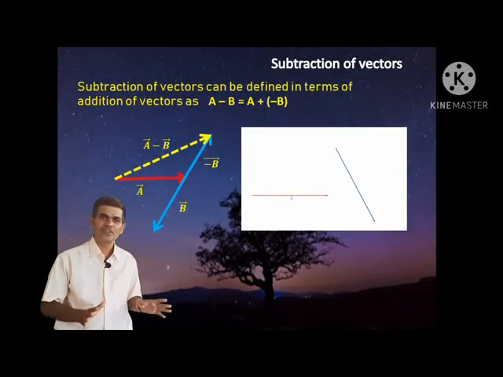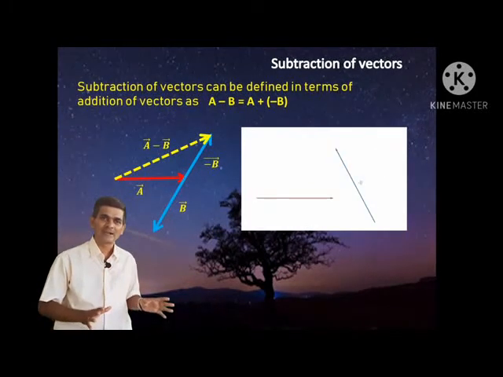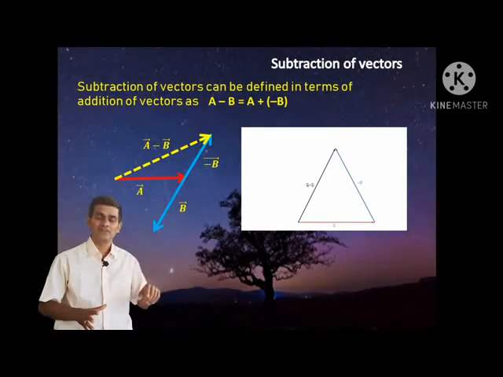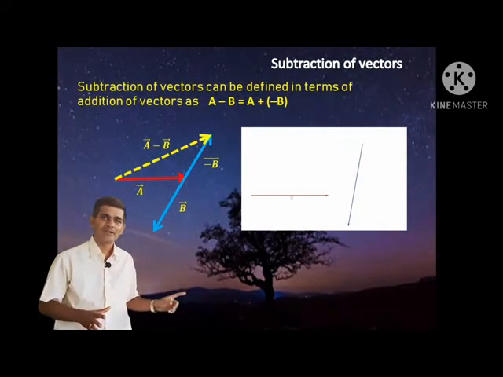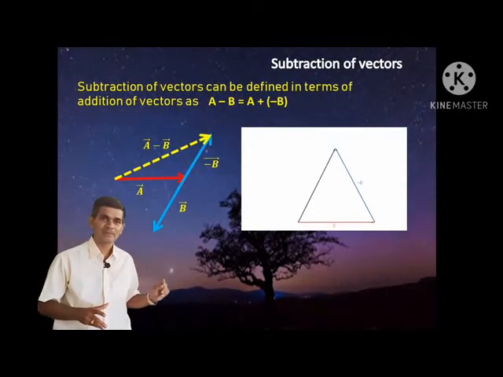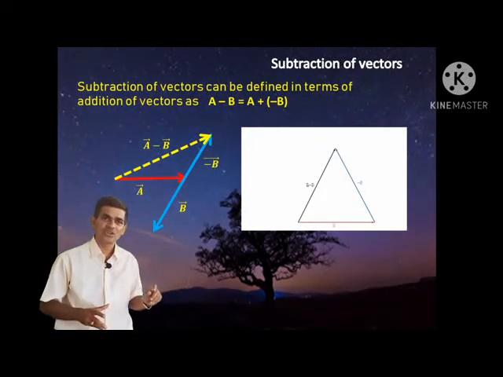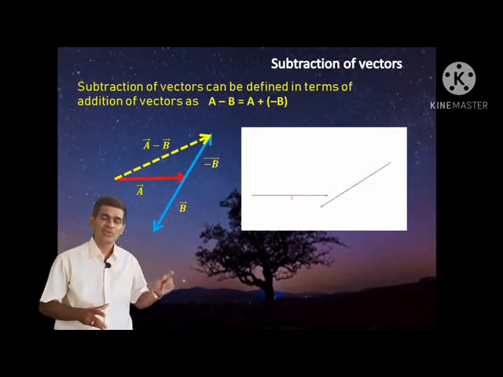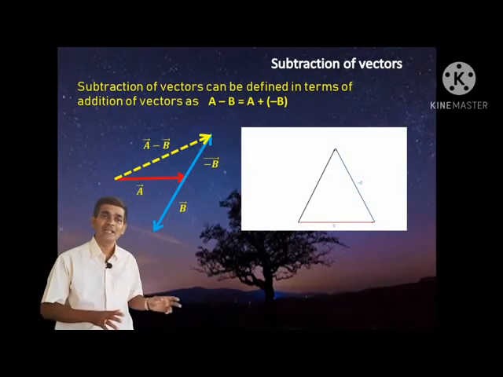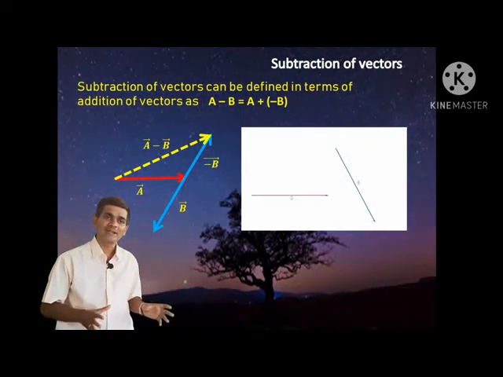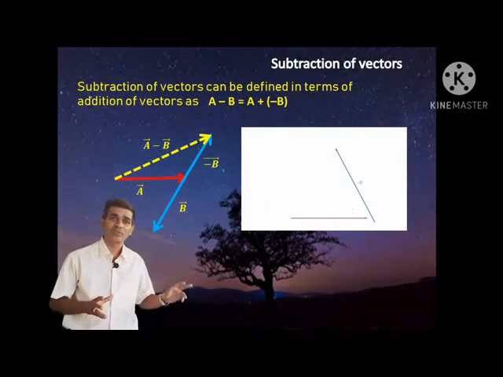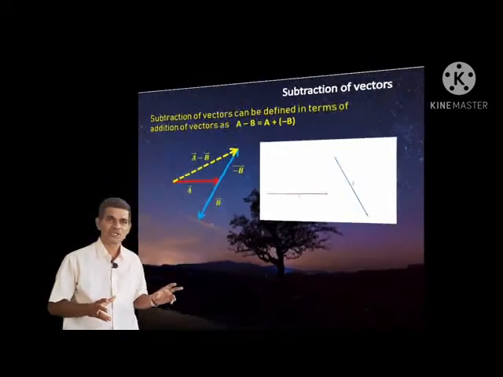Using this simple logic, I'll use the law of triangle for vector addition and find the resultant of A minus B. As in the figure, I have an A vector and a B vector. First I'll find the negative of the B vector, which means reversing the direction of B gives negative of B. Then A and minus B are added, and you'll get A minus B. This is the simple way we can get the resultant of A vector minus B vector, the subtraction of a vector using the law of addition.